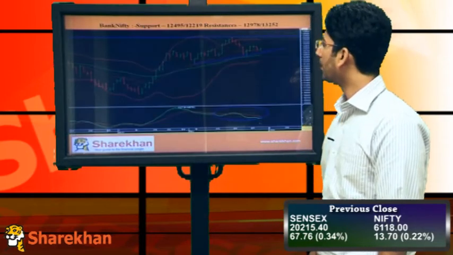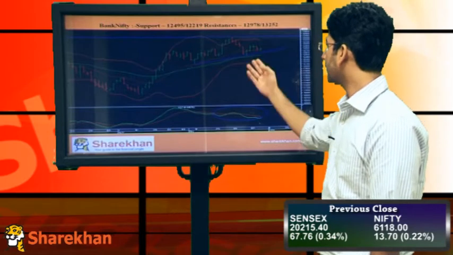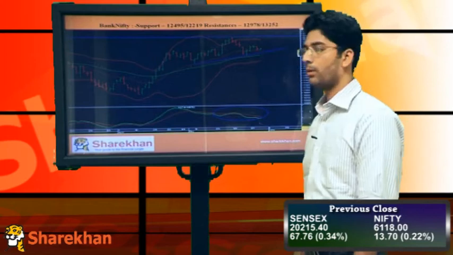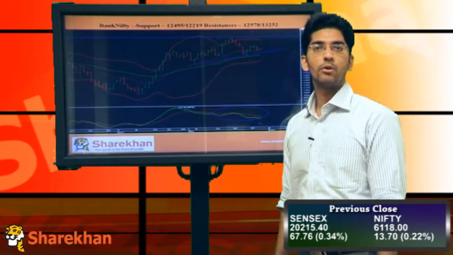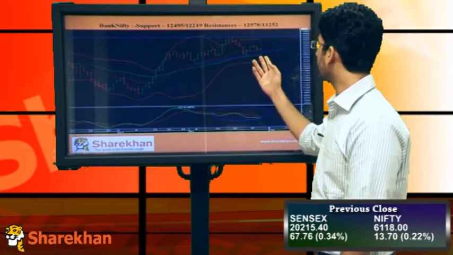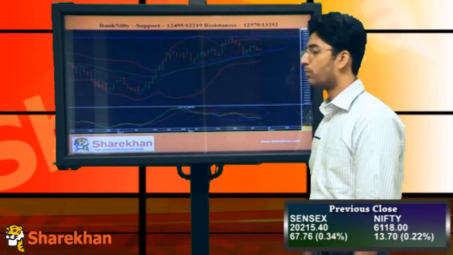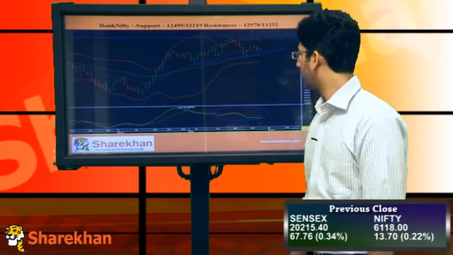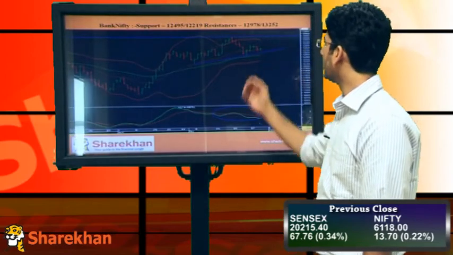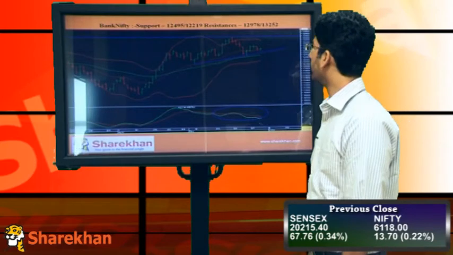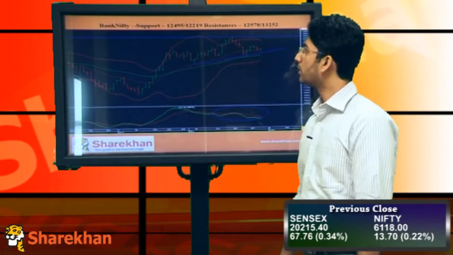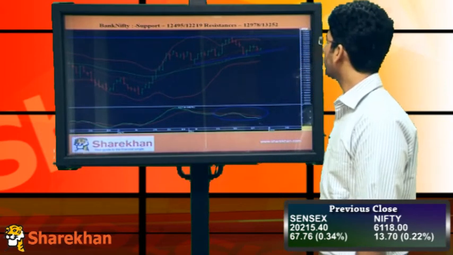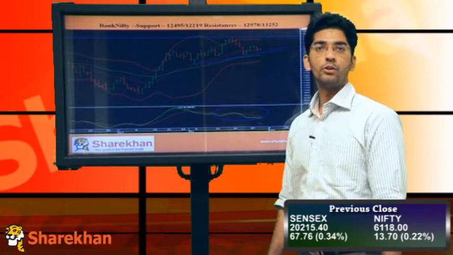Now we will have a look at Bank Nifty. Bank Nifty has also taken support near its 40 daily exponential moving average and has crossed its 20 daily simple moving average. Since the last couple of sessions, it is trading in a narrow range and has taken support at that crucial moving average. So even Bank Nifty has potential to move up from the current level and can test its daily upper Bollinger Band, which is close to 13,150, 13,200. Crucial supports for Bank Nifty are 12,495, 12,219. The crucial resistances are 12,978 and 13,252.